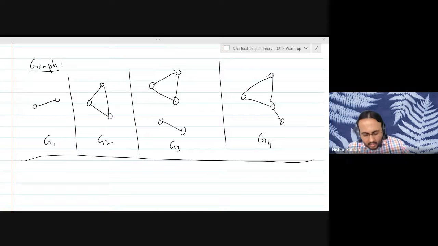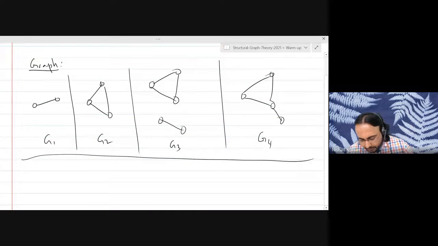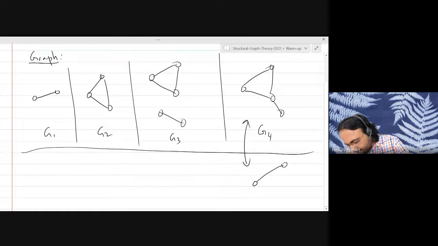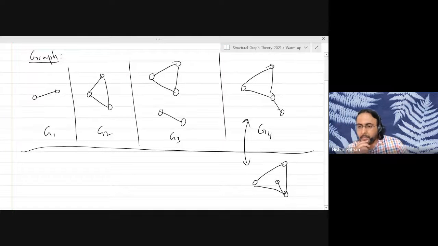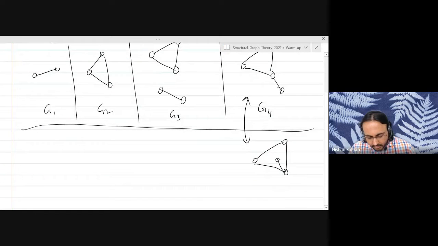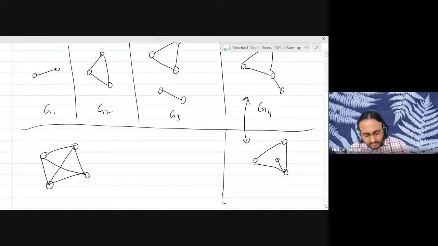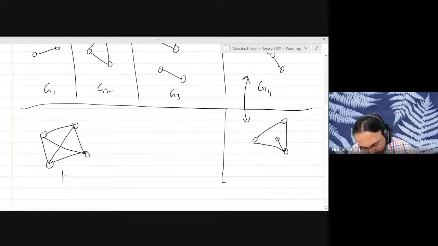To make this more clear, this graph here, G4, is the same as this graph, which I've drawn slightly differently. To give you another example, consider this graph. This graph is called K4 because it is a complete graph.